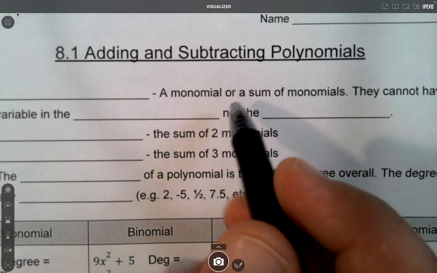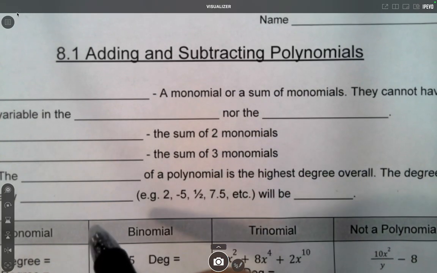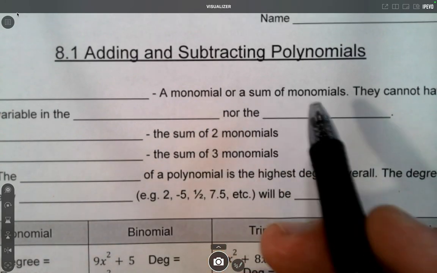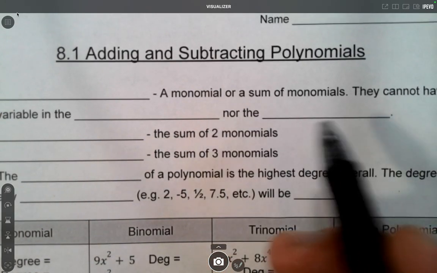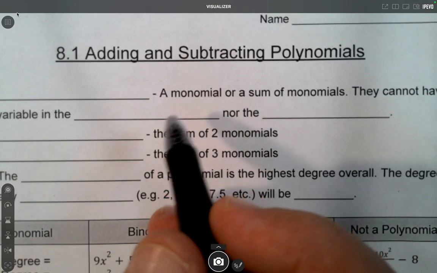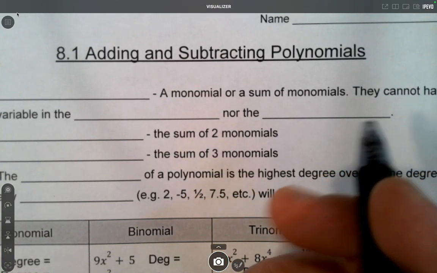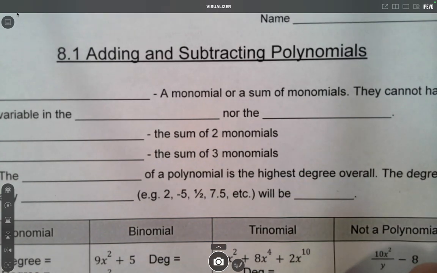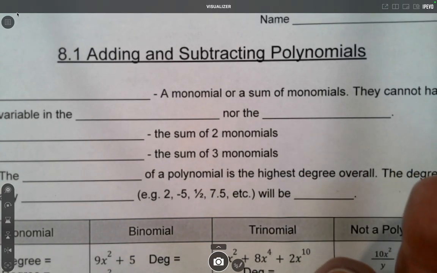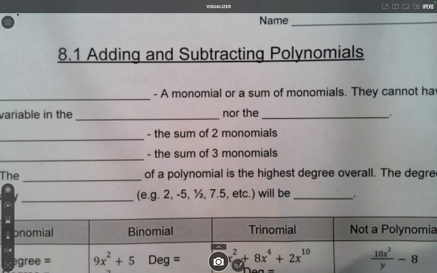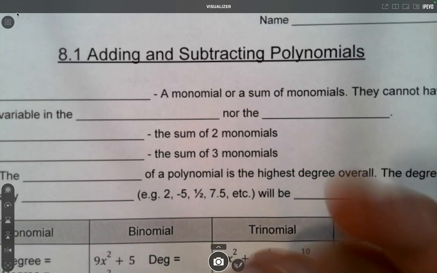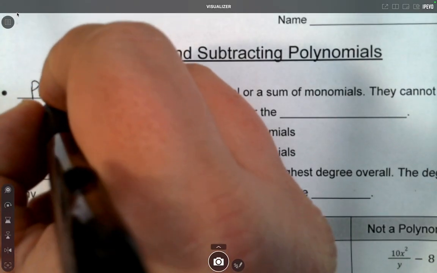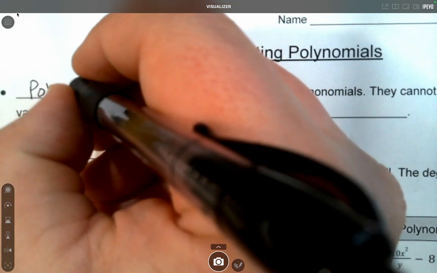If it helps you think about what the prefixes are helping us know, like Christians are monotheistic. Theist or theistic is referring to God. Mono means we believe in one God. There are other religions, especially some Eastern religions, that believe in more than one God, or like Greek mythology and Roman mythology was polytheistic. Poly means multiple. They believed in more than one God. But we're talking about math, not theology at the moment, or religion. So here I nearly wrote polytheistic.